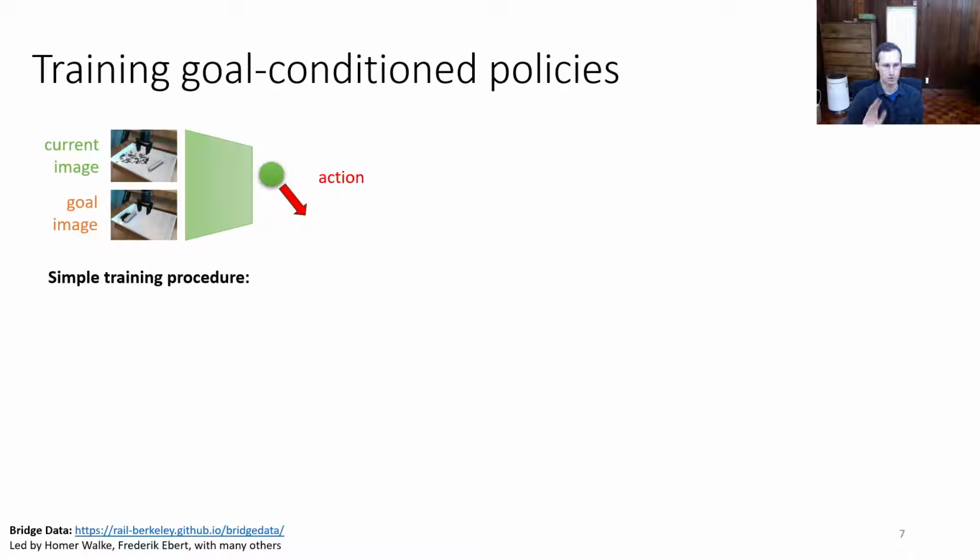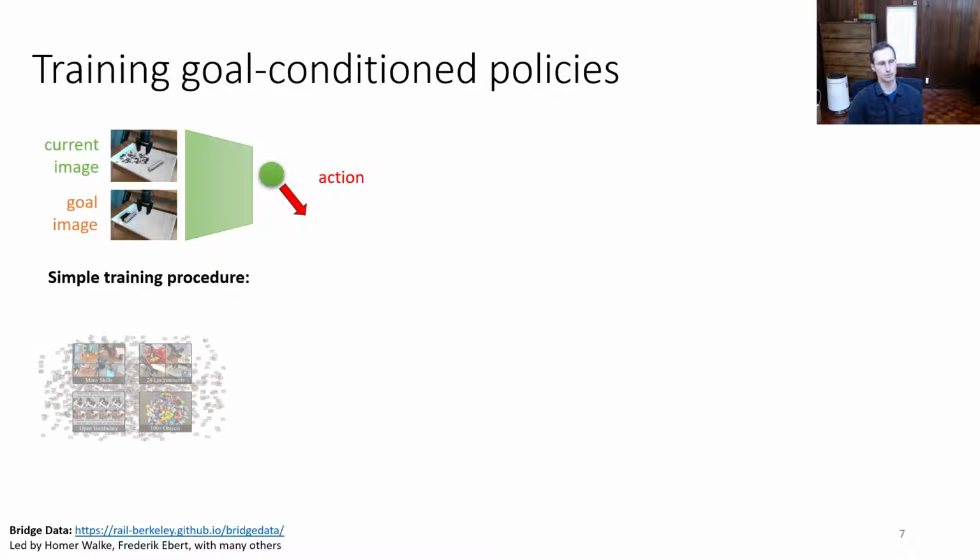The most basic training procedure is actually extremely simple. We can make it much more powerful by incorporating reinforcement learning, but a simple supervised learning procedure proceeds as follows. We take the data set, sample a trajectory from that data set, and then we pick 2 time steps.